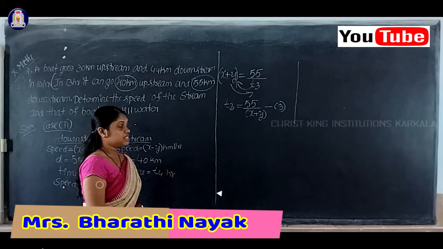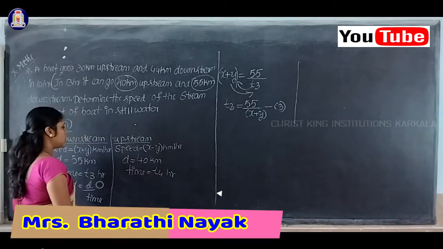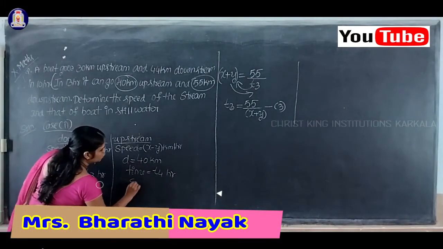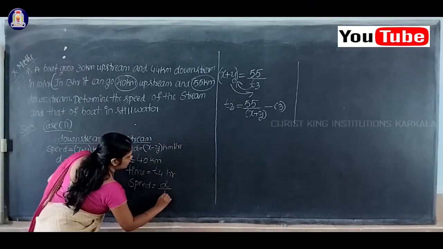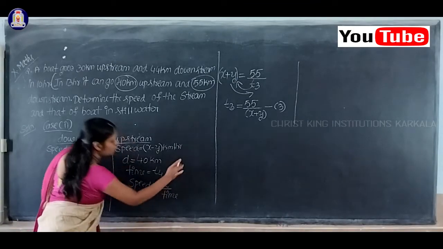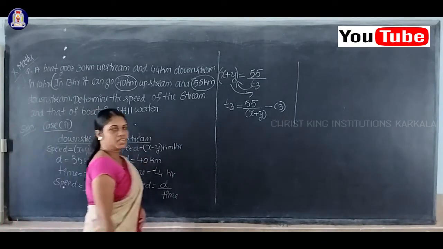In the same way, we'll take the upstream. For the upstream, speed is equal to distance by time. What is the value of speed here?